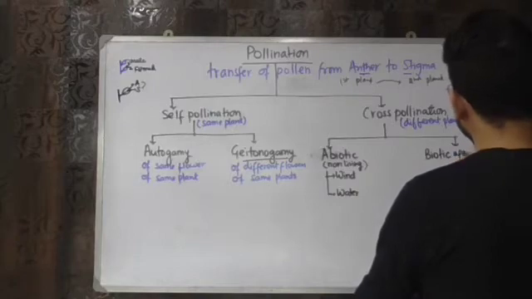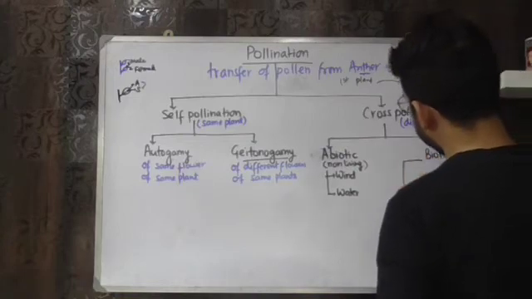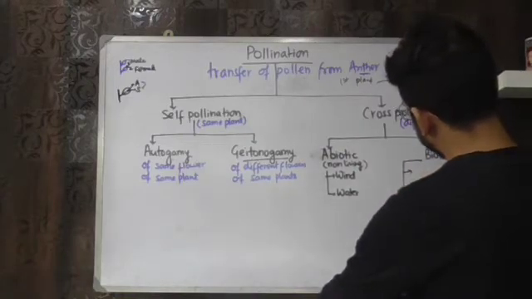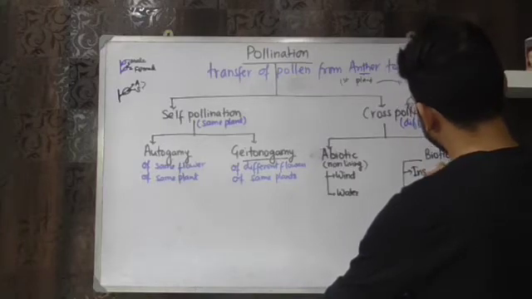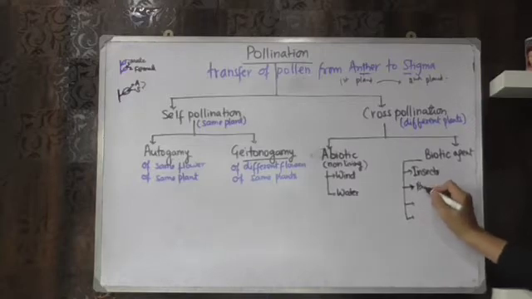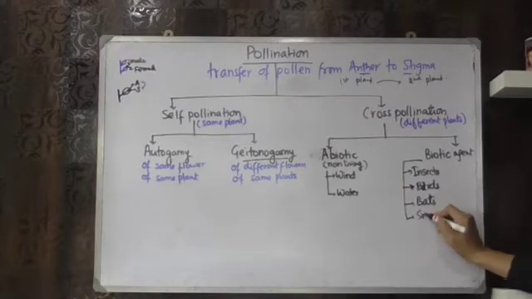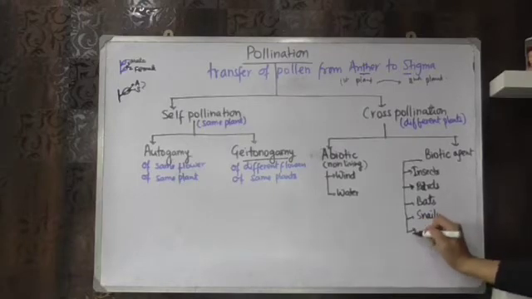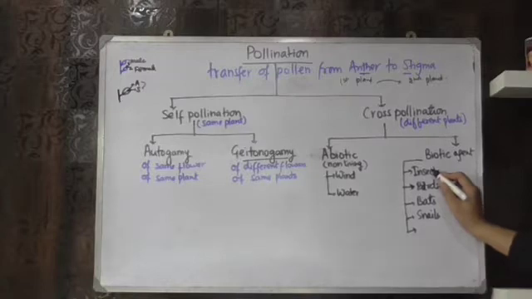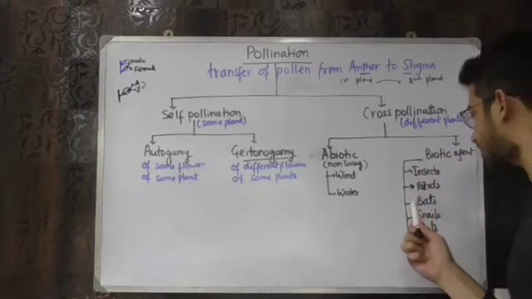Living agents comprise a number of organisms, such as pollination by insects, by birds, by bats, by snails, and by ants. So these are the five main categories: insects, birds, bats, snails, and ants.